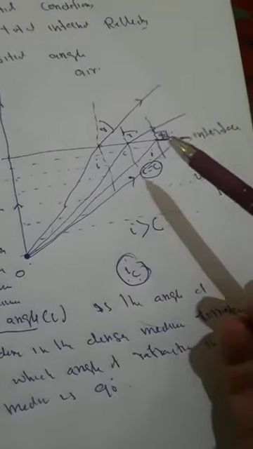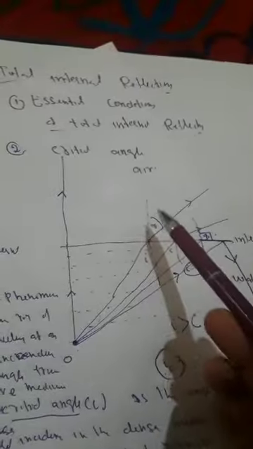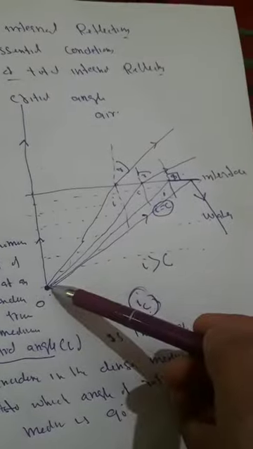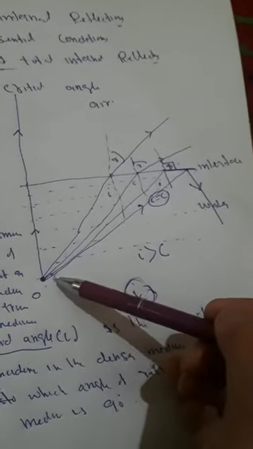You have also seen this: light is coming from water and moving to air. That means water is denser as compared to air. This is the denser medium, air is the rarer medium. The point object is here, and the ray of light comes from here, that means from the denser medium towards the rarer medium. This is an important condition.